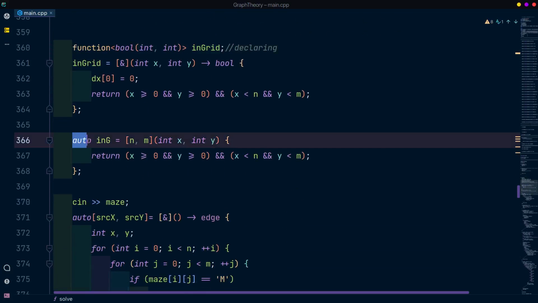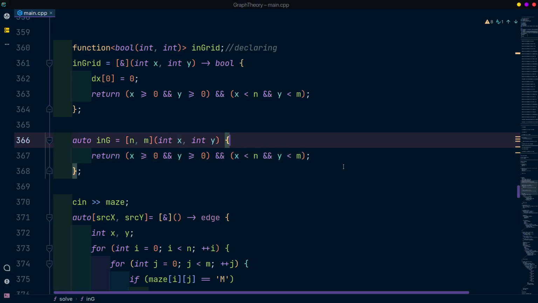And you may think this is cumbersome to write, but see the magic of the auto keyword here. Auto deduces the type of a variable for you. In case of a function, it checks the return statement or the explicitly mentioned arrow return type, and it deduces the type of the function for you.